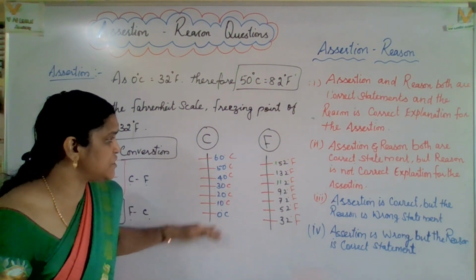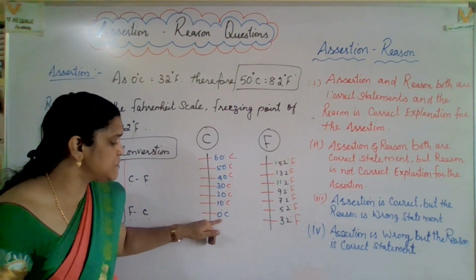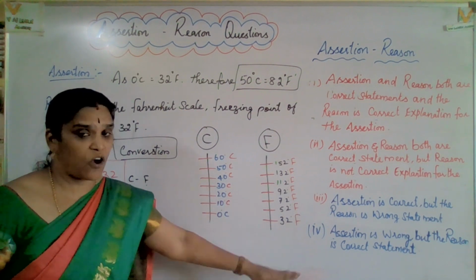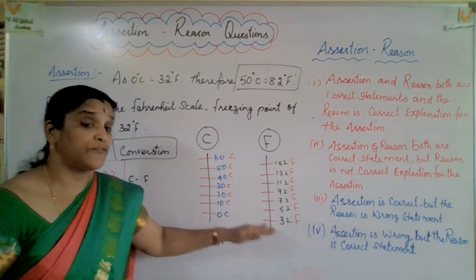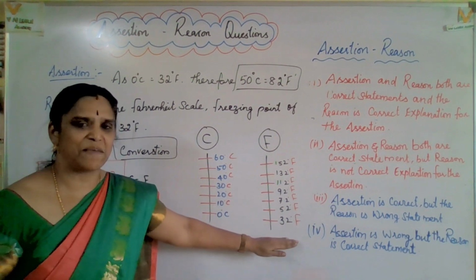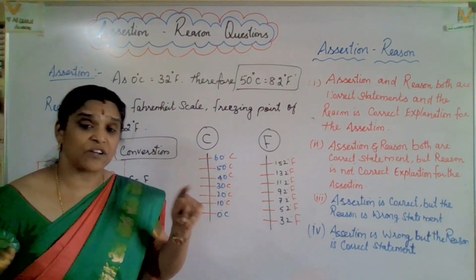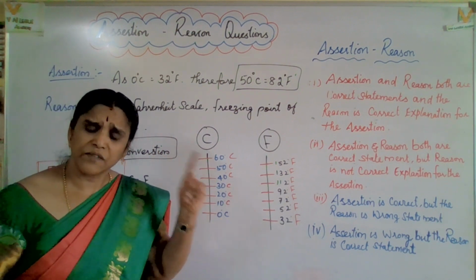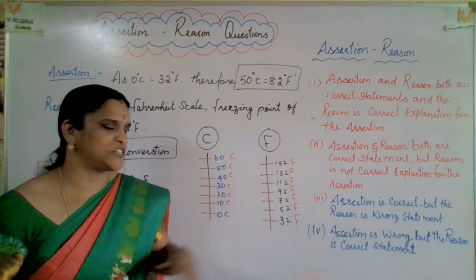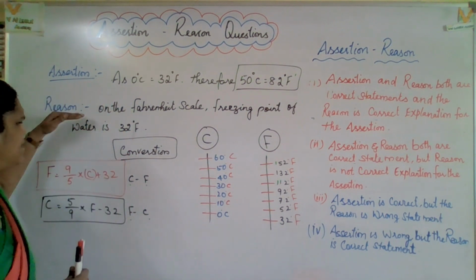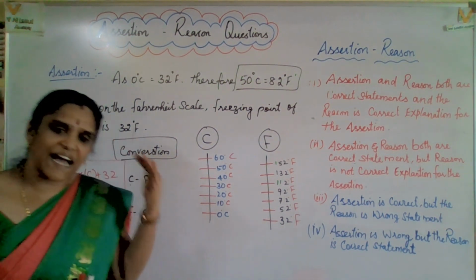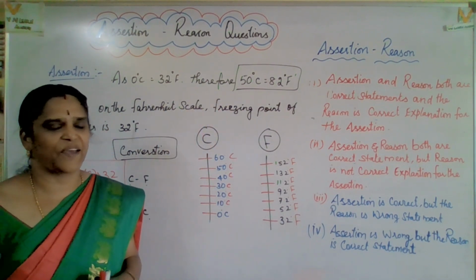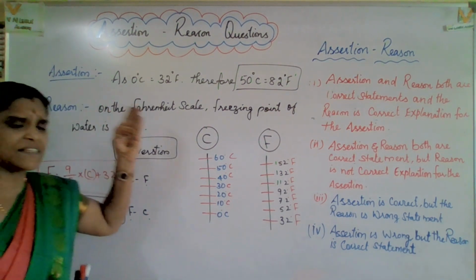See here, this is the Celsius scale, this is the Fahrenheit scale. It starts from 0 degree Celsius, and on the Fahrenheit scale 32 is the freezing point of water. That's what we are keeping here. I hope you got even the last question also. I just mentioned 32 degrees Fahrenheit is equal to the freezing point of water. Okay, the second statement, that is the reason, is a correct statement, which is not a relevant reason to the first statement. Now let us check whether the first statement is correct or not.